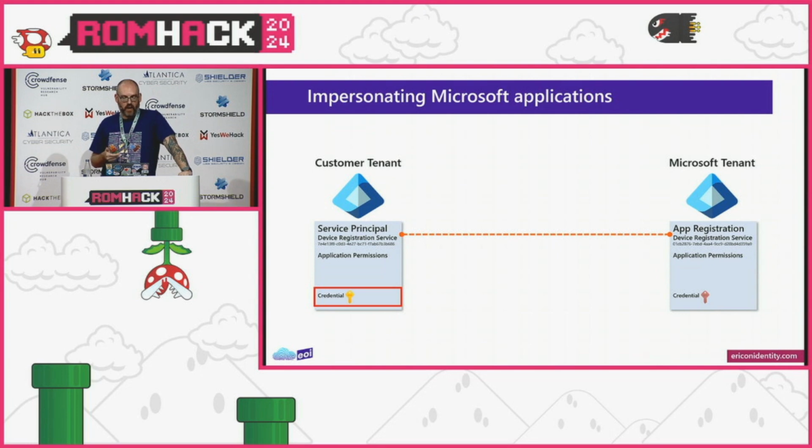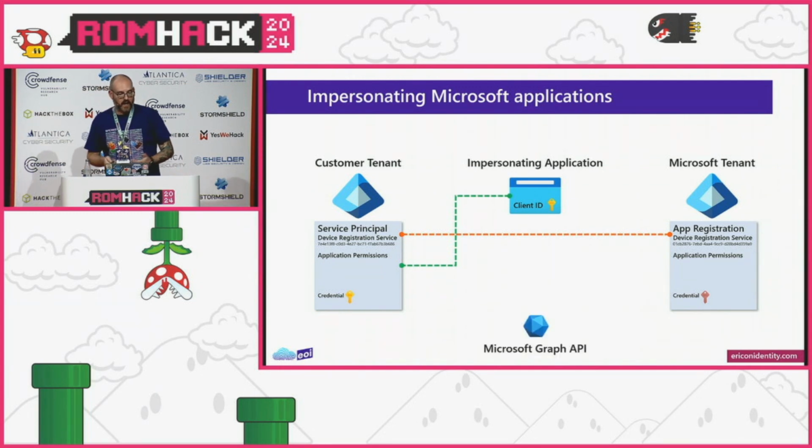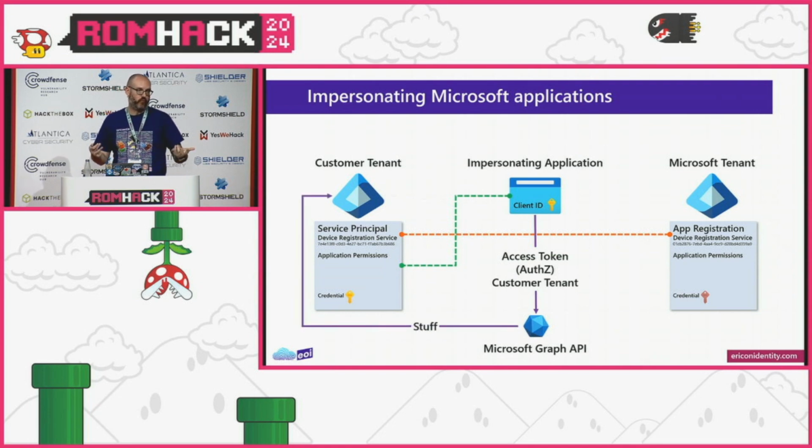But I have this credential, so I can bring along some impersonating application, and I'm lazy, so I was just using Graph PowerShell SDK and Azure AD PowerShell modules. So I take my PowerShell, I take that client ID, I take my tenant ID, and I take those credentials. And then again, Graph API shows up, authenticates to my tenant. As long as that works, I get an access token back. And then again, I pass that access token off to Graph API, and I'm able to do the same stuff that device registration service is supposed to do via Graph.